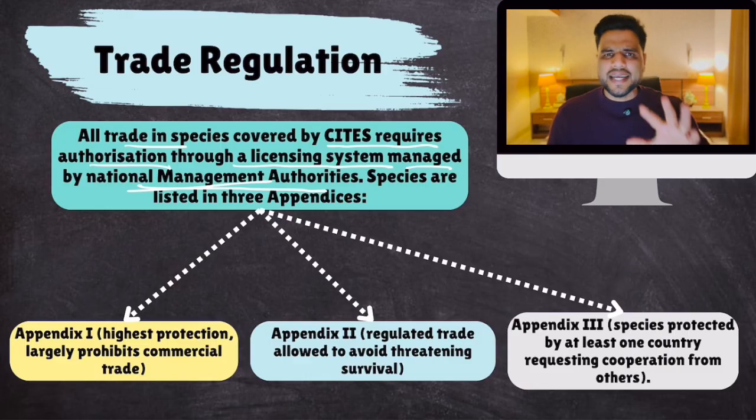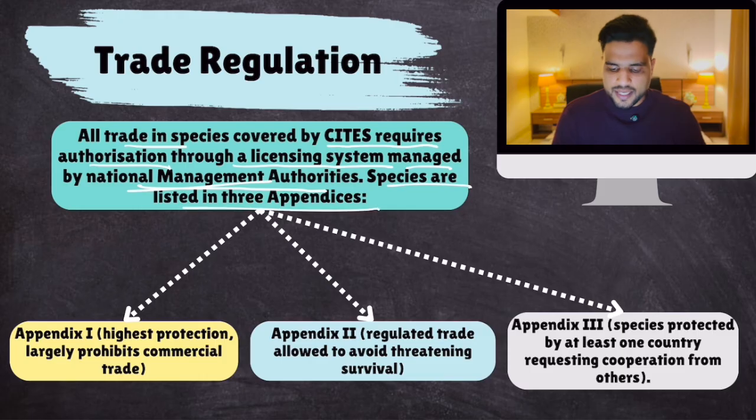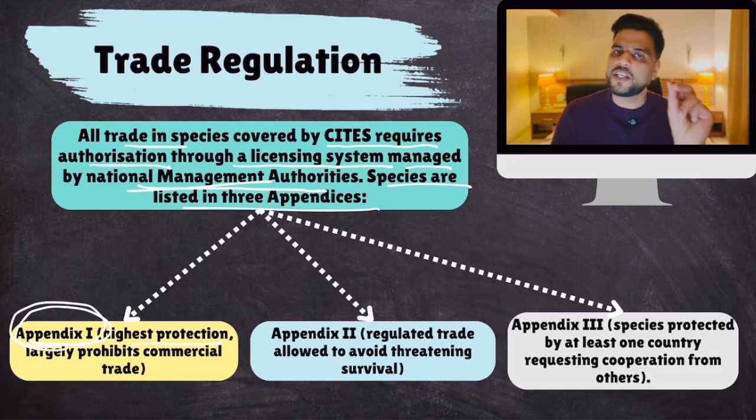Now, CITES basically classifies different species into 3 categories, into 3 appendices. So species are listed in 3 appendices. Species which are included in Appendix 1 receive the highest protection. Commercial trade in these species is absolutely prohibited.